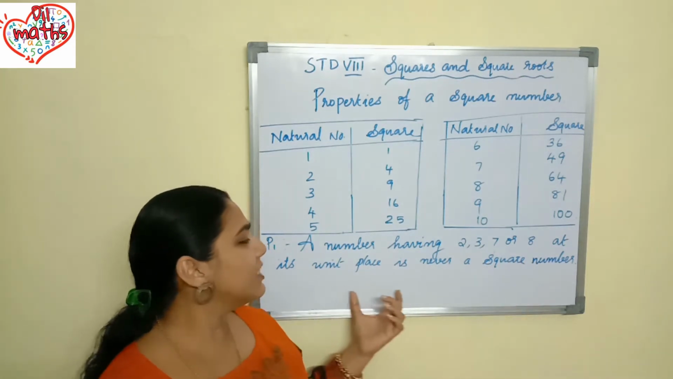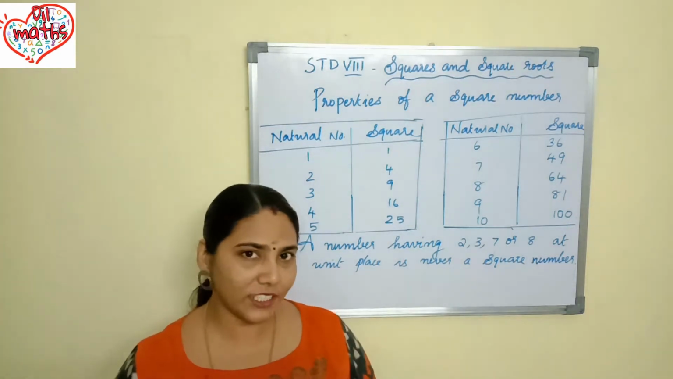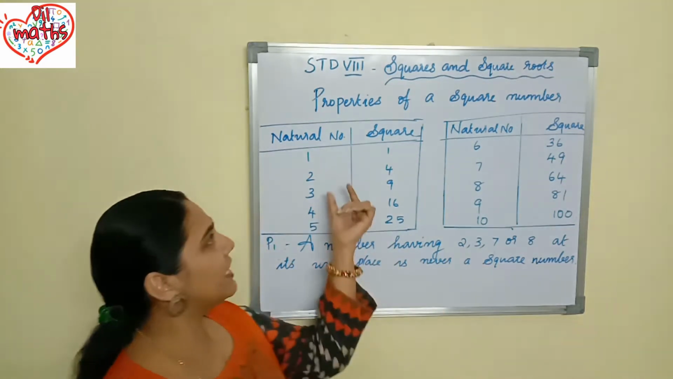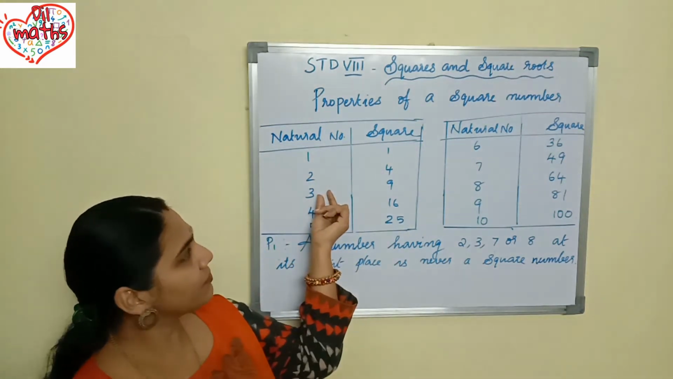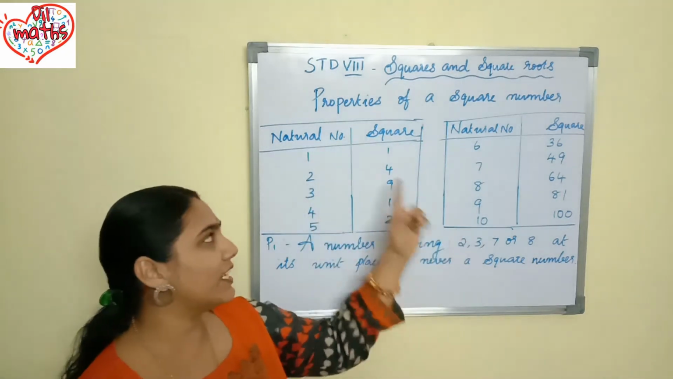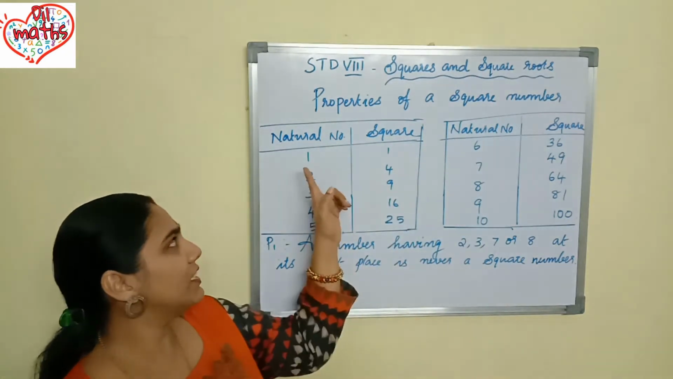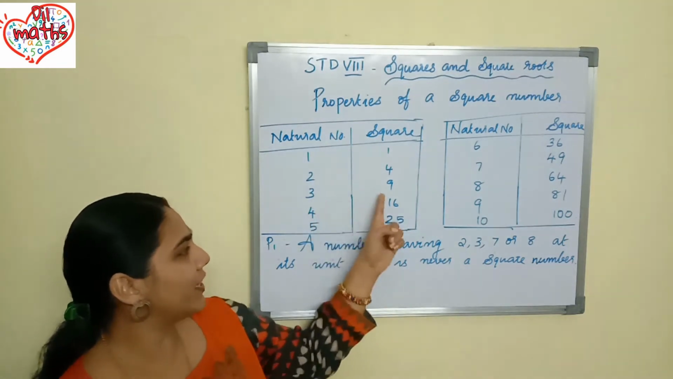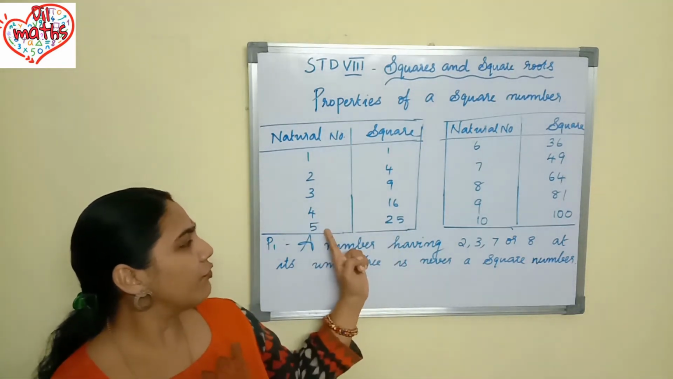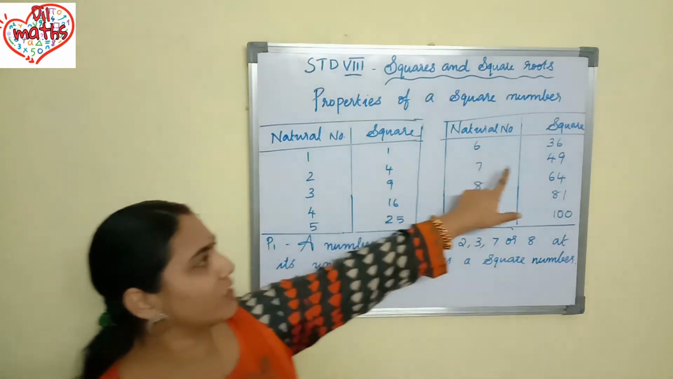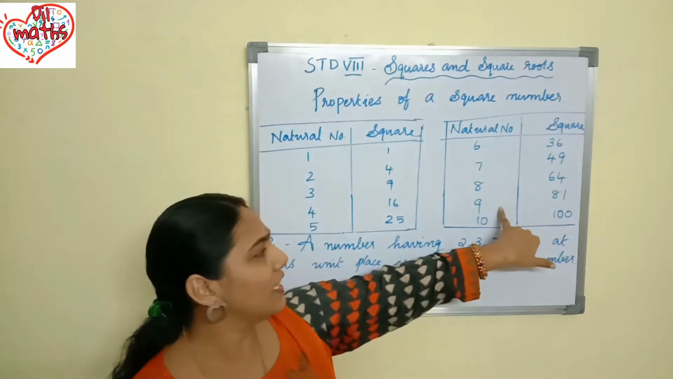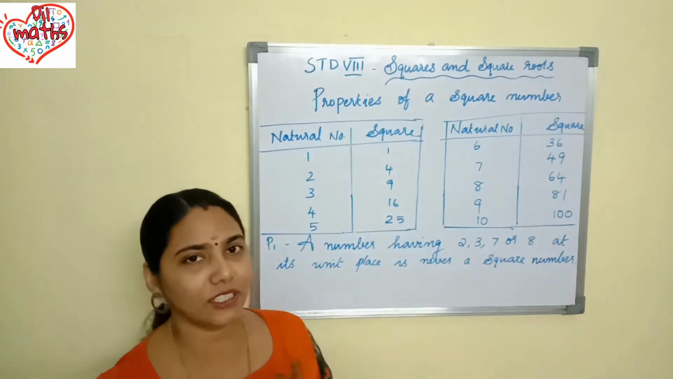A number with 8 at its unit place is not a square number. Okay, we'll check what this property is saying. For that, I have written the natural numbers from 1 to 10 and their squares. 1 square is equal to 1, 2 square is equal to 4, 3 square 9, 4 square 16, 5 square 25, 6 square 36, 7 square 49, 8 square 64, 9 square 81, 10 square is equal to 100, isn't it?